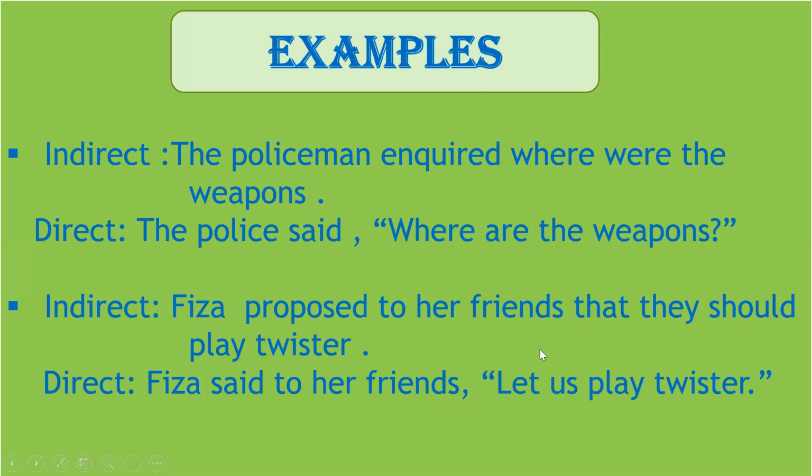And then they should play Twister will become, because I told you in the previous example when I was teaching you the imperative sentence, let us plan a picnic becomes that they should plan a picnic. So they should play Twister will become let us play Twister. Full stop because it is an imperative sentence, and then your inverted commas will close. In case of imperative sentences also, close your inverted commas with a full stop.